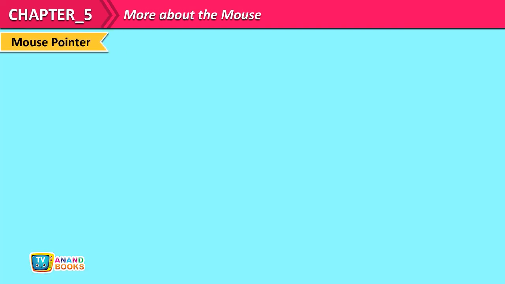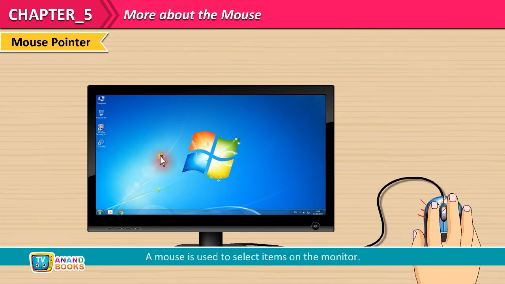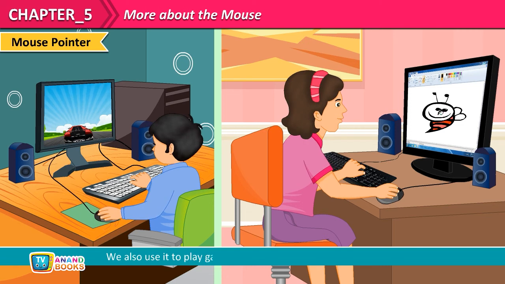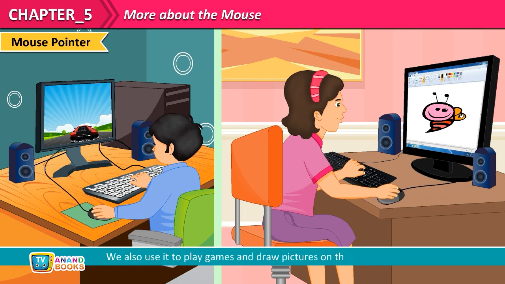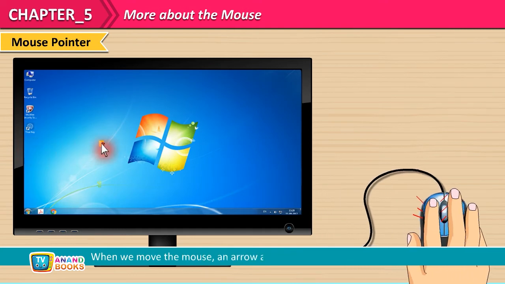Mouse pointer. A mouse is used to select items on the monitor. We also use it to play games and draw pictures on the computer. When we move the mouse, an arrow also moves with it on the monitor. This arrow is called the mouse pointer.